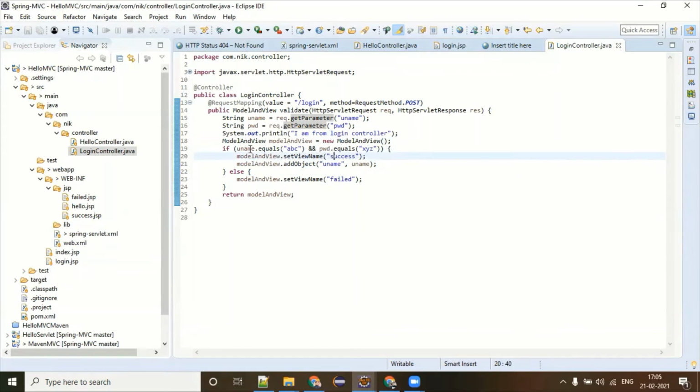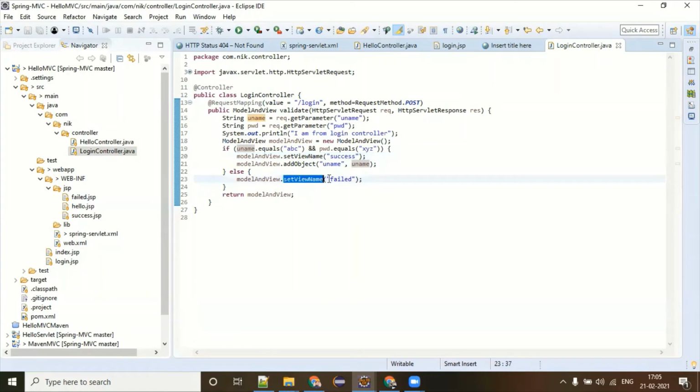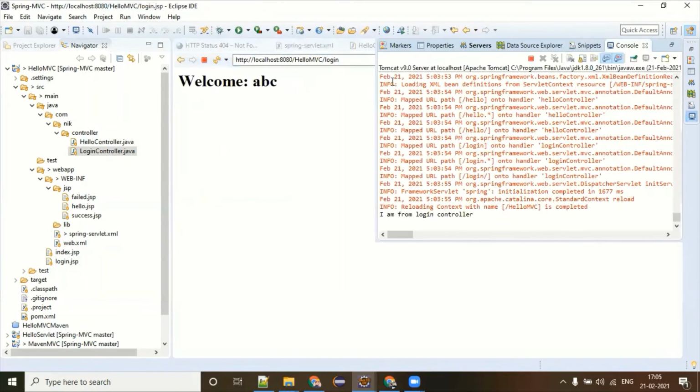So I'm checking whether username is ABC or not, password is equal to XYZ or not. If it is so, then I'm setting the view success, setting the object username and their username. And if credential not matched, then I'm going to say fail.jsp. So now if you click on ABC XYZ, you will be able to see success.jsp.